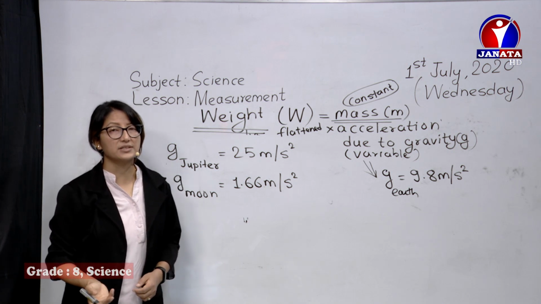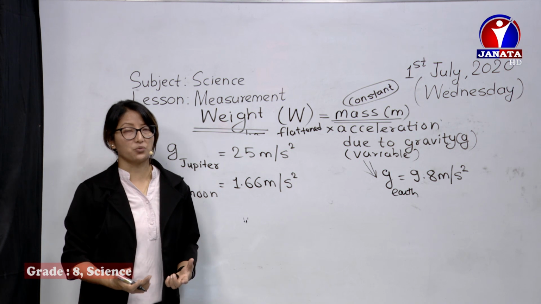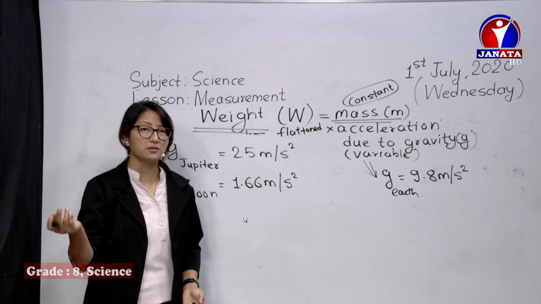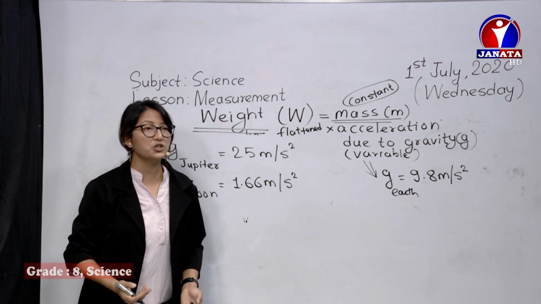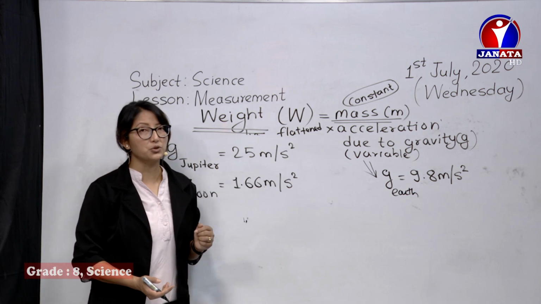Moon is the natural satellite of the Earth. Now if you find your mass over here in Moon, you are 100 kg, then of course you are going to be 100 kg in Moon also. But if you measure your weight, it's going to be different. That calculation we will do right now here.